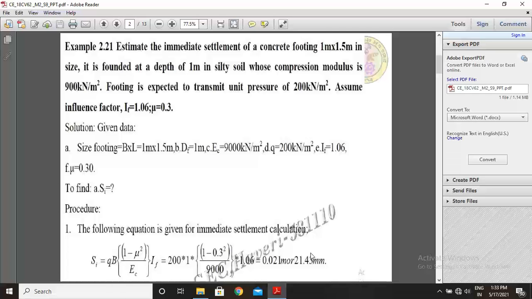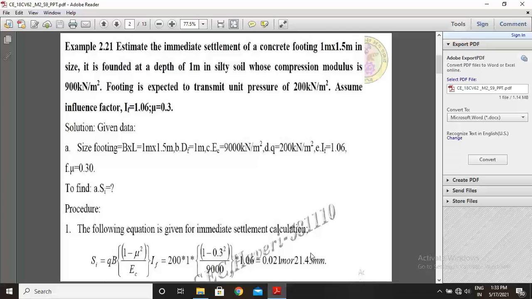So today in this session 9 we want to solve some numerical problems. In session 8 we discussed theoretical concepts about foundation settlements. So now, how problems are asked and how to solve, let us see.